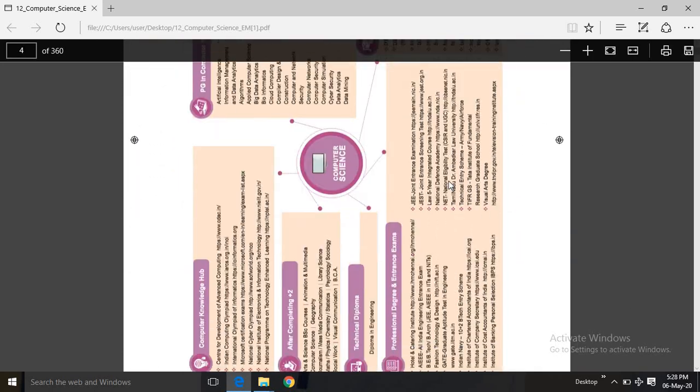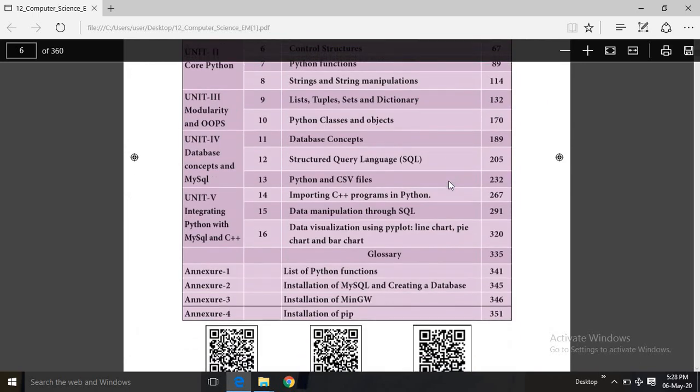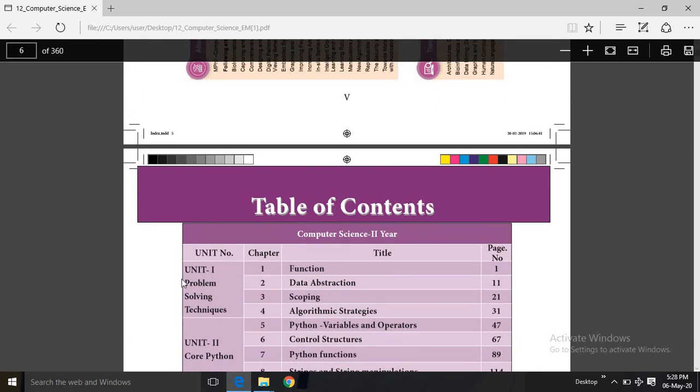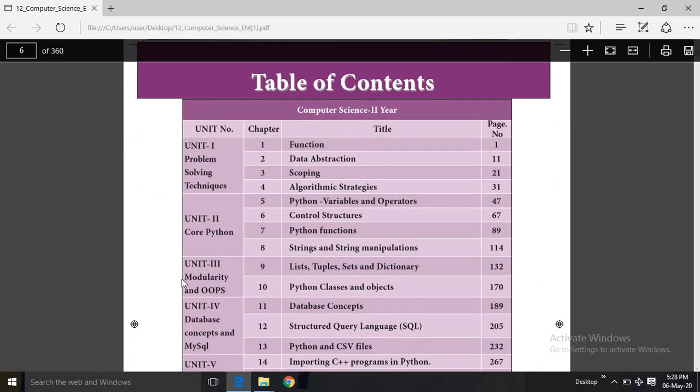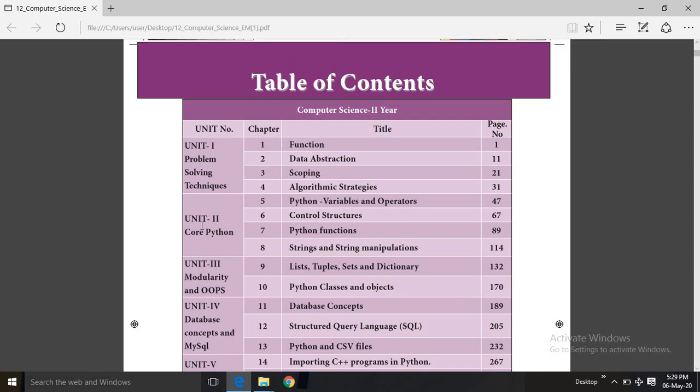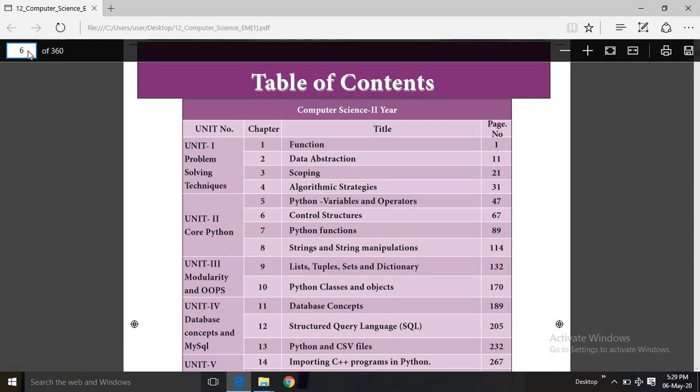In our 12th computer science, totally we have 5 units and 16 chapters. In this, our first unit is problem solving techniques that we are not going to teach now. We'll do that in our classroom session. Now we are going to core Python, the second unit in our computer science book, that is core Python.